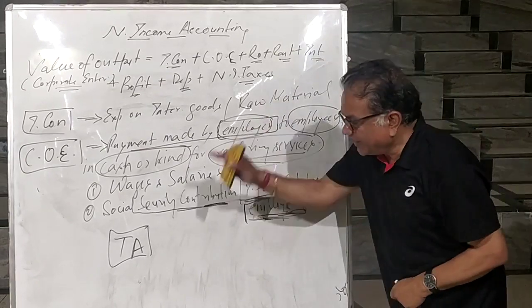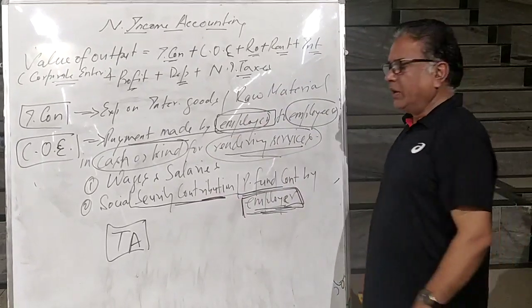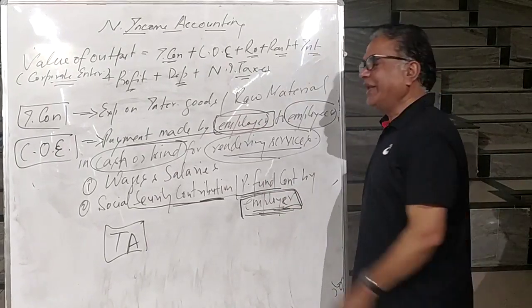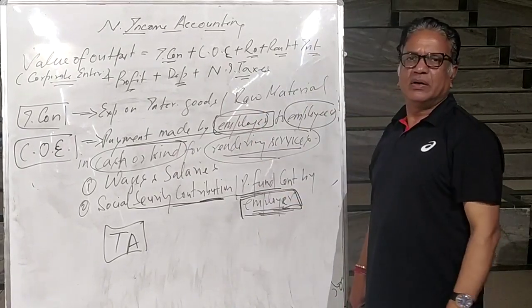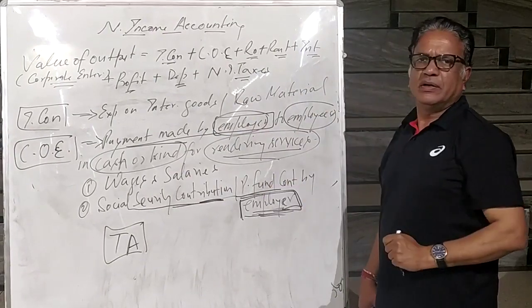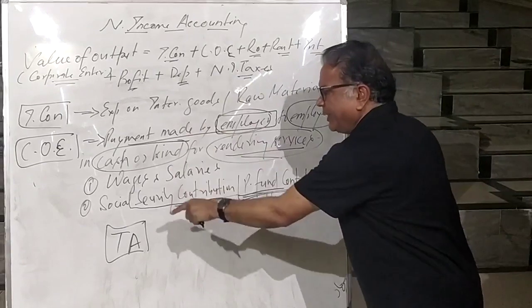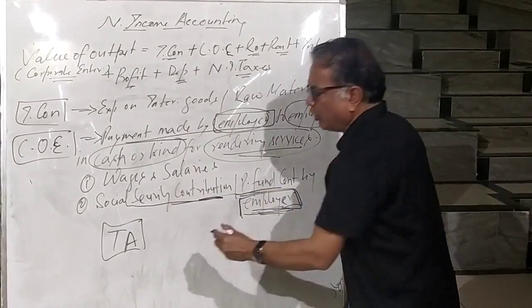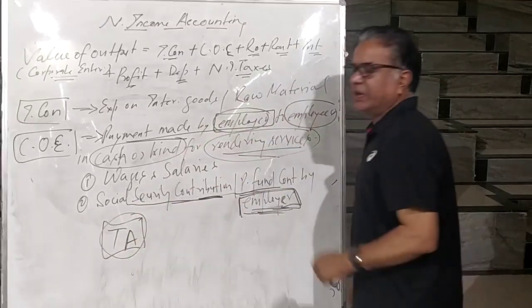Now the question is whether TA will be included or not. Though TA is given by the employer to the employees, it is for the official work. It is not given for any entertainment, not for his family use, not for his self use. It is given because he is on official duty.